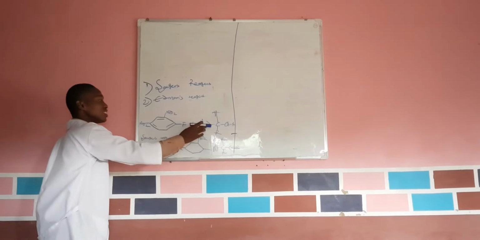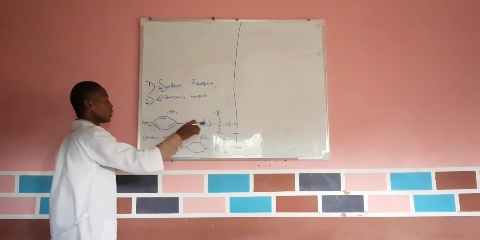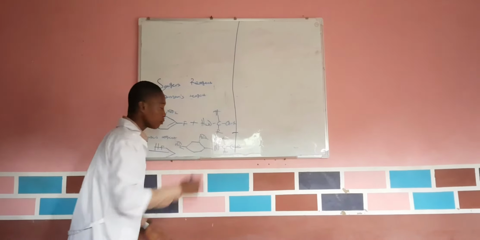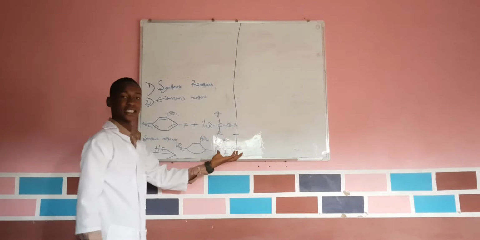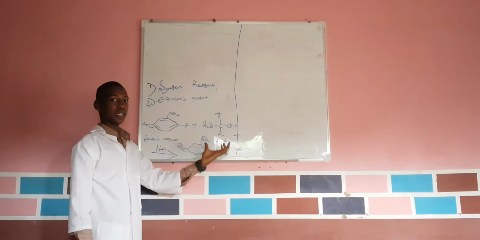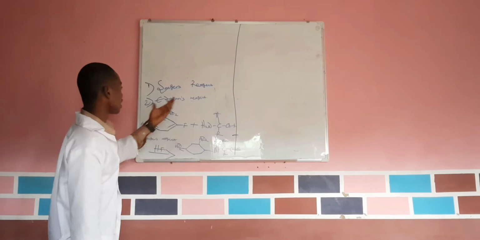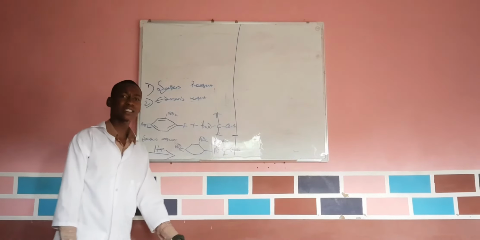It only starts determining from the N terminus, which is here. From here we can determine, we can know the protein that is here. From here we can determine the protein that is here. So that is all for Sanger's reagent. Now we are talking about Edman's reagent.